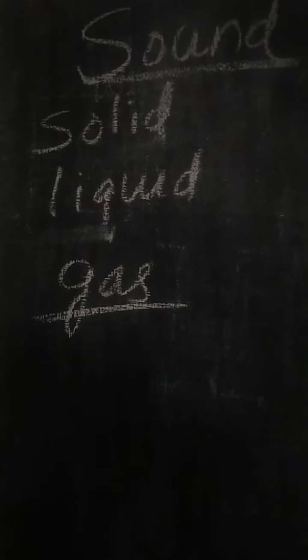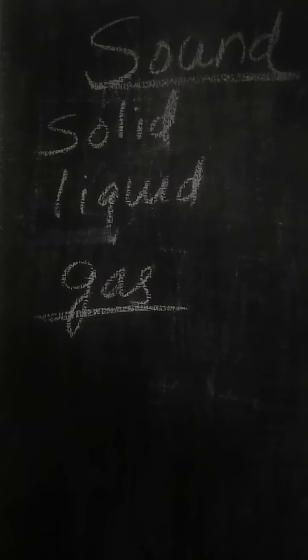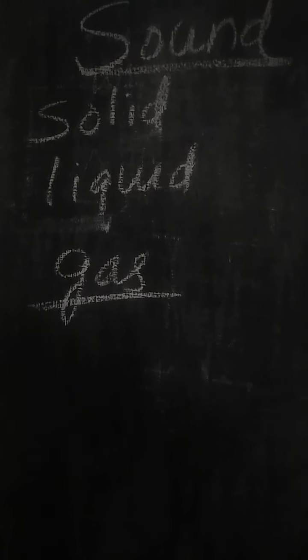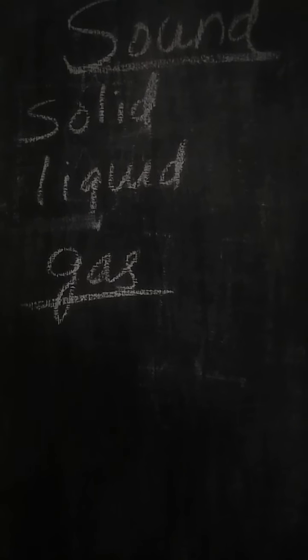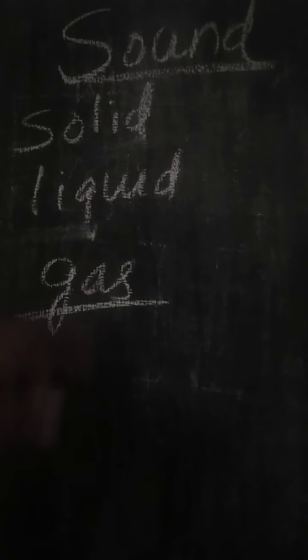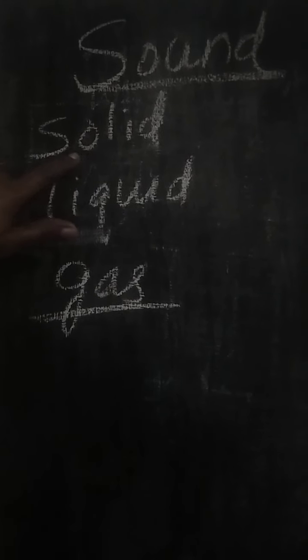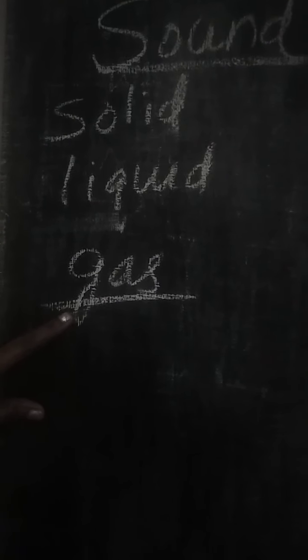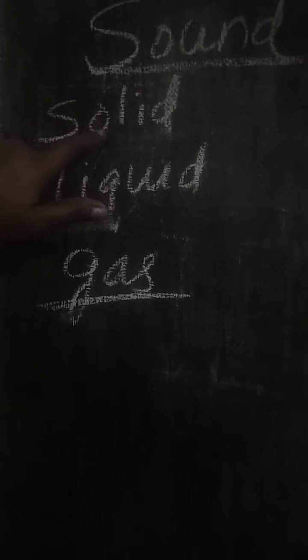And sound propagates through which type of medium? There are three types of medium: solid medium, liquid medium, or gaseous medium. Medium means it is a material through which the sound travels. So here you can see three types of medium: solid medium, liquid medium, and gas. So sound can easily travel through them.